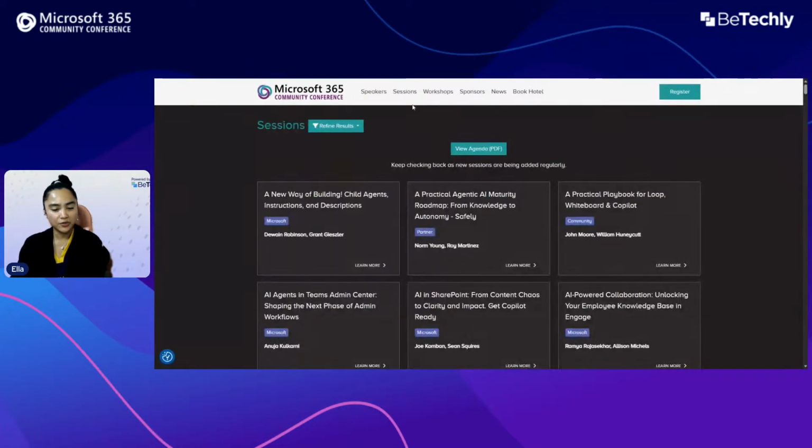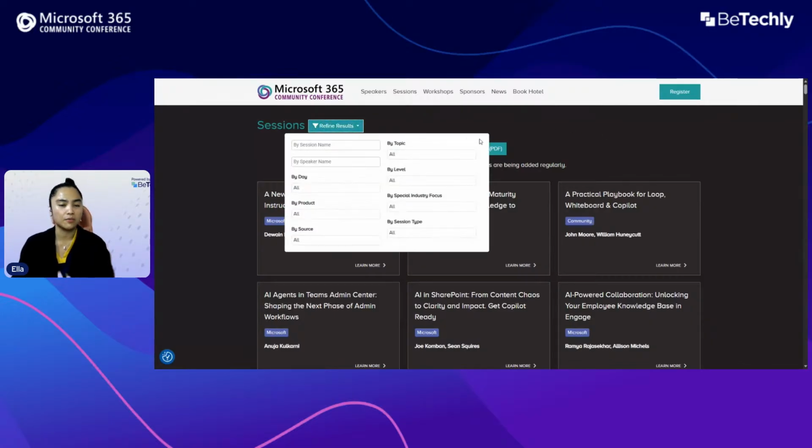Once you're on the session page, you'll see options to refine your results. You can filter sessions in several ways by type, level, industry focus, speaker, or topic, to quickly find what's most relevant to you. But for now, we'll choose topic, then we'll select governance, security, and compliance.